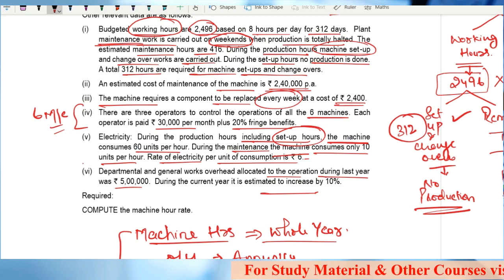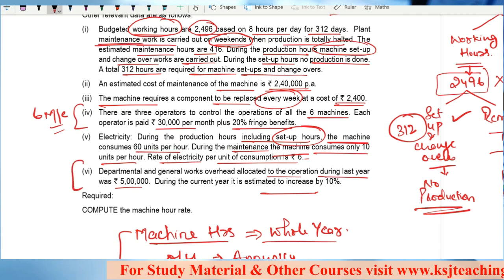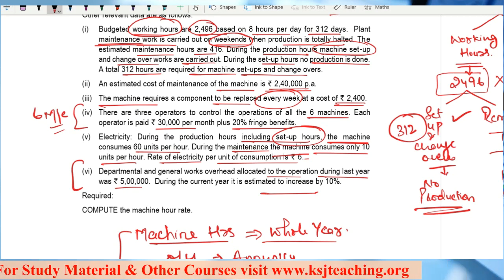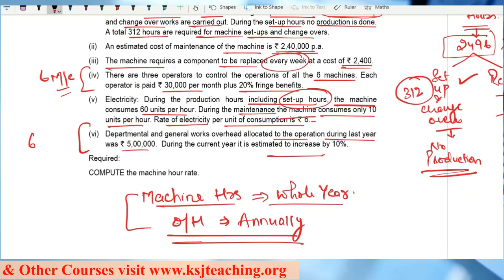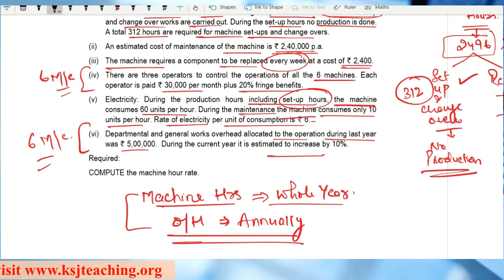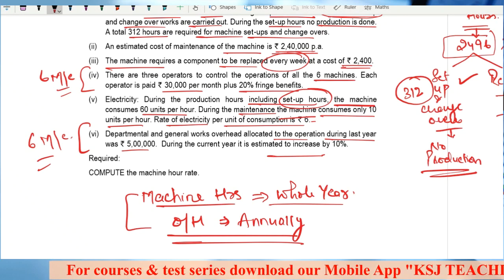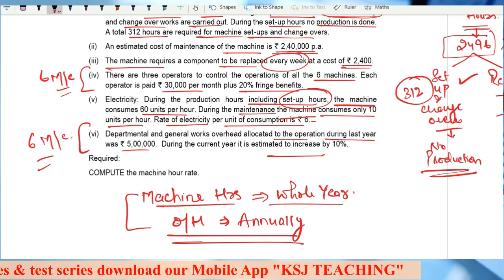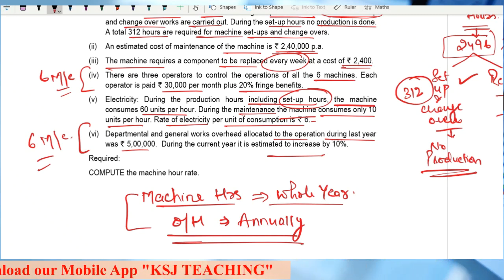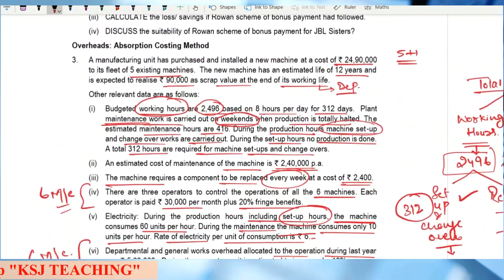Now the last part, departmental and general overheads allocated to the operation. Is he talking about any particular machine? No, sir. When he is talking about departmental and general works, he is talking about all the 6 machines and not about any particular machine. So you need to be very, very careful with these small things, right? Because this is where we often commit mistakes. Okay, now let's see the solution.